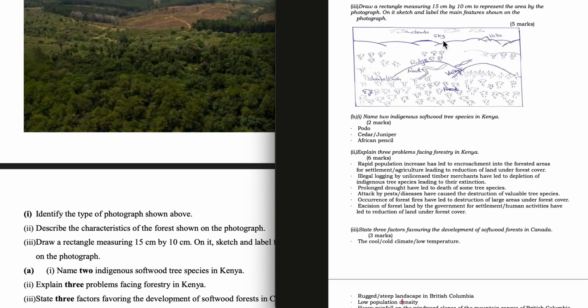So here is the cloud, sky, hills, bridges, road, valleys, forest, shrubs or bush. Name 2 indigenous softwood tree species in Kenya. We have podo, cedar, and African pencil.